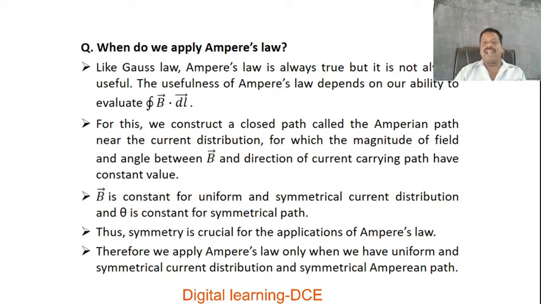This method is very simple compared to the conventional analysis or methods discussed in the lower classes, that is the PU classes. Those discussions were done with the help of Laplace's law or Biot-Savart's law, and that approach is somewhat complex and tedious also. But here, this Ampere's circuital law method is very simple and easy for evaluating the line integral along the closed path of B dot dl, that is the magnetic flux density or magnetic flux. And this is more accurate compared to the previous discussions.